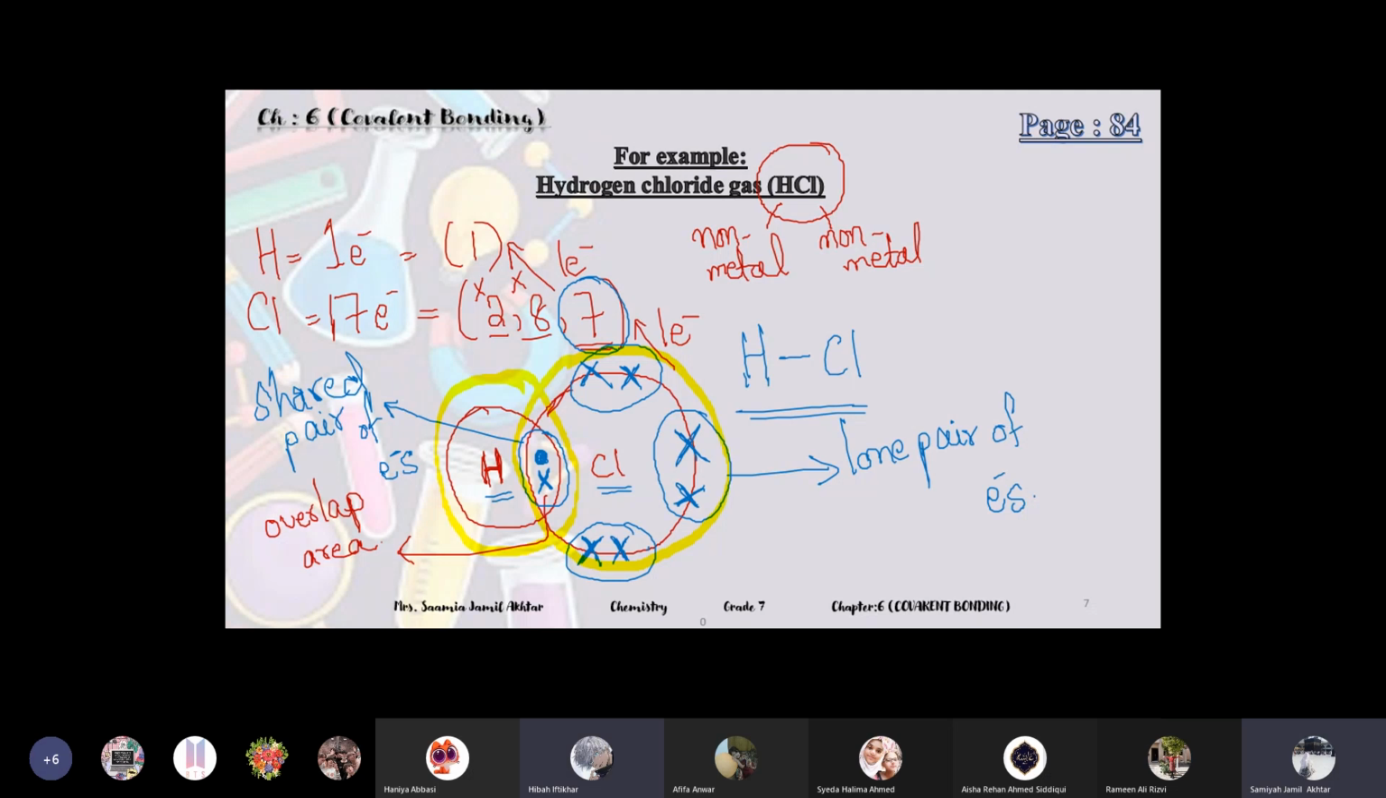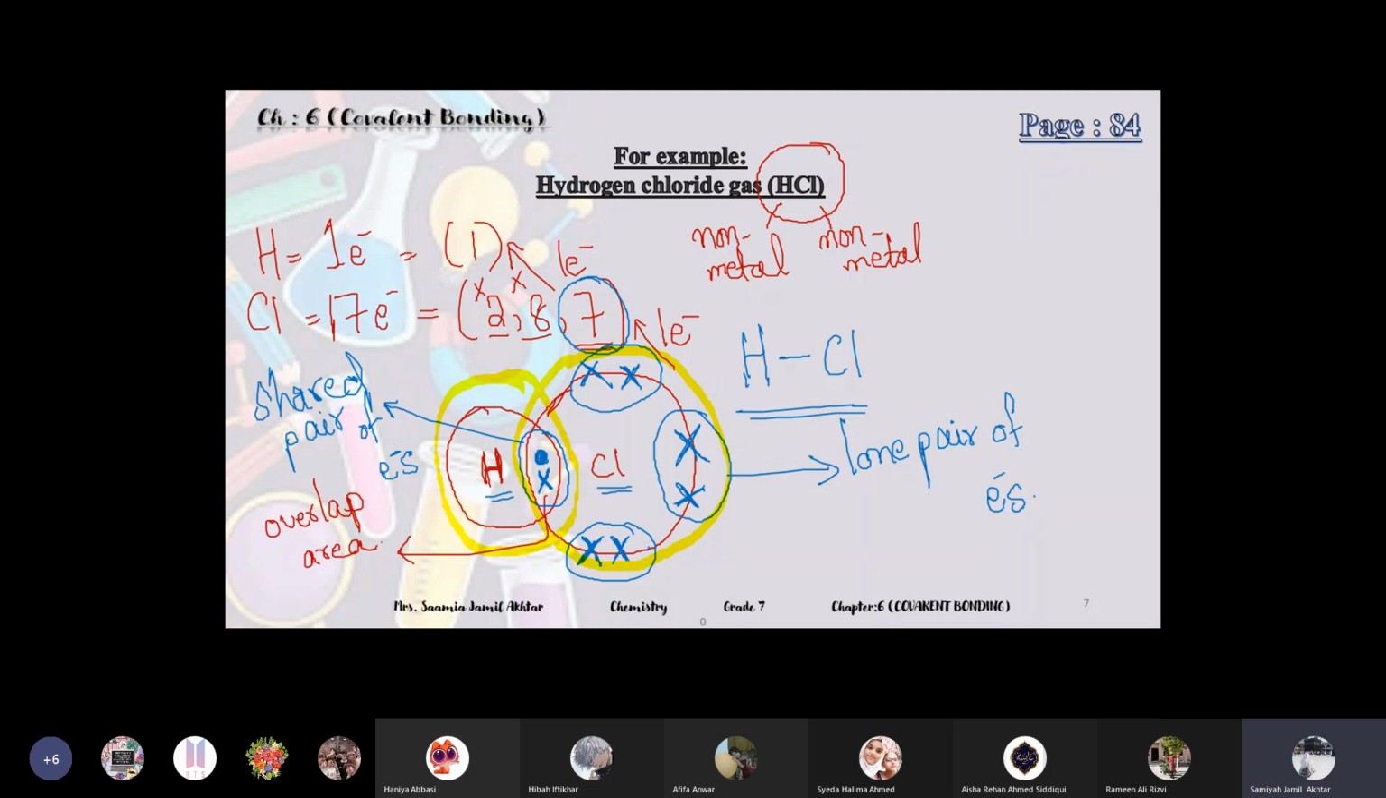So how many lone pairs are there in chlorine? 3. Yes, very good. Miss, isn't it 4 lone pairs? No, one is the shared pair. Okay, yes. The pair which is being shared between hydrogen and chlorine is the shared pair of electrons. The rest of the 3 which are not shared are called lone pairs of electrons.